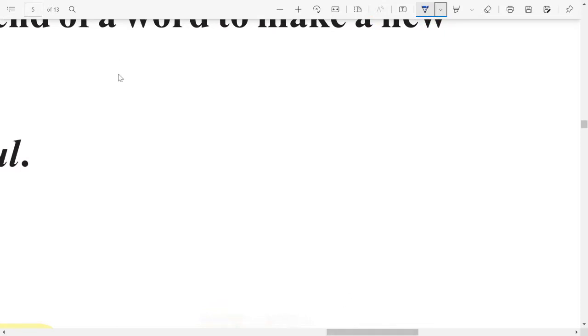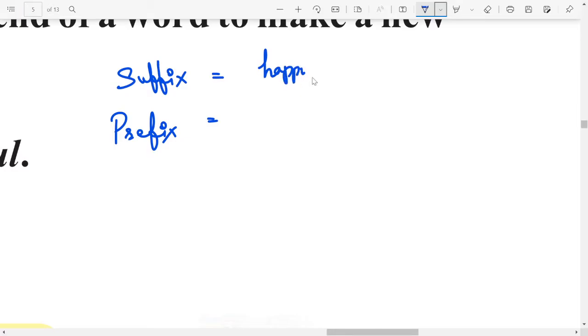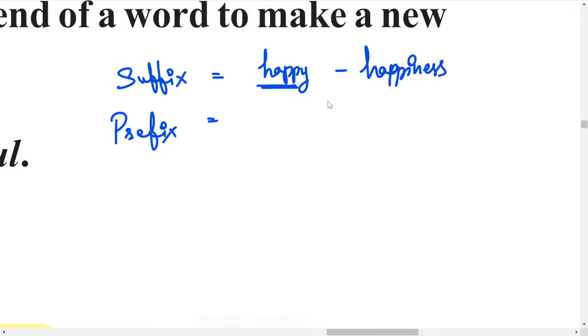We have two sets. One is suffix, another one is prefix. Suffix means the words that are used at the end of the base word. For example, let us say happy is the word here. I will write one more word here, happiness.